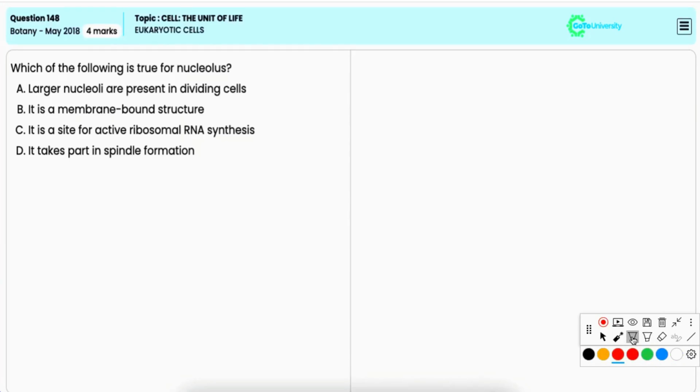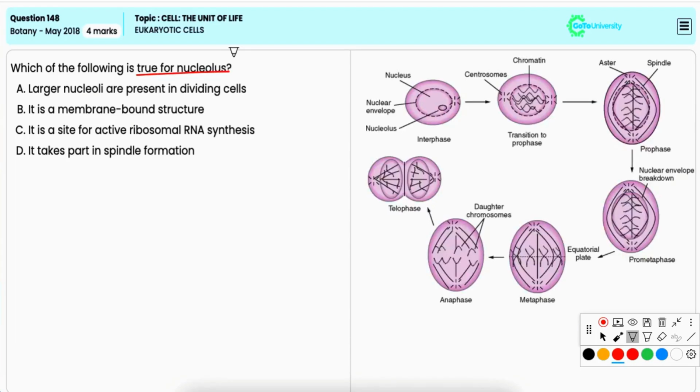In this question, you have to identify the correct statement for nucleolus. Option A, larger nucleoli are present in dividing cells. Now, it is incorrect because during cell division, whether it is mitosis or meiosis, the nucleolus usually disassembles and becomes less prominent.